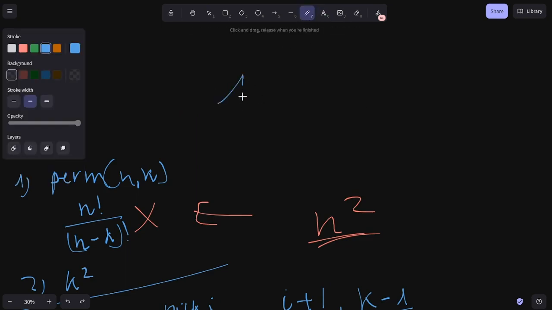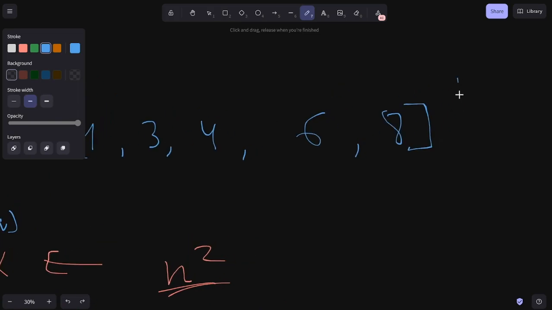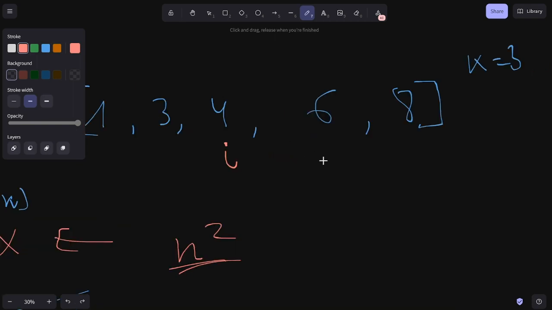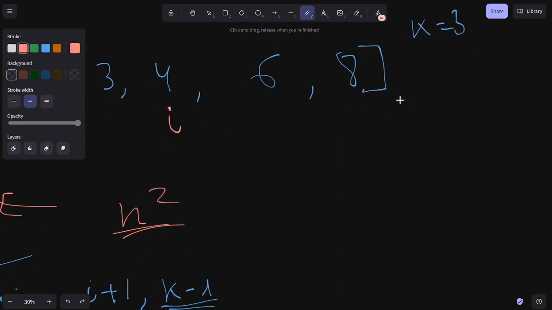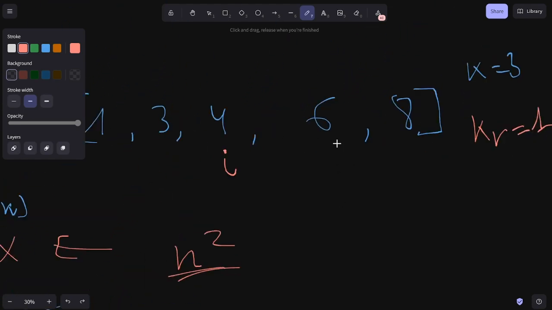Let's suppose that you have an array of 1, 3, 4, 6, and 8, right? And let's assume that K equals 3. And let's assume that right now our I is at 4, right? What else do we need to know? Assume that the remaining K would be 1, for example, right? Let's say that we only need to pick one number left. What are some of the other information that we have to know in order to solve this problem?